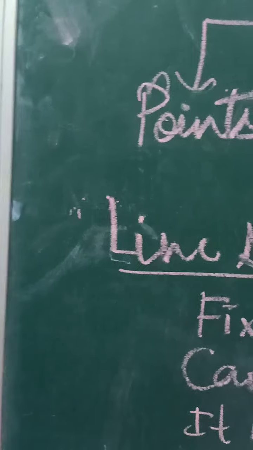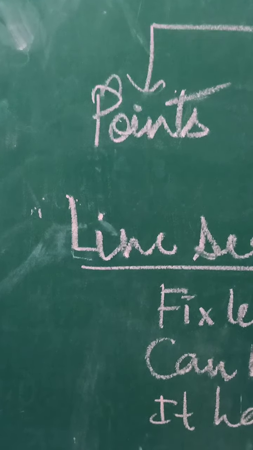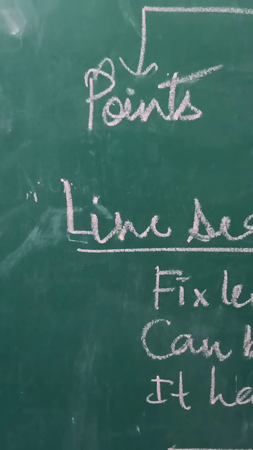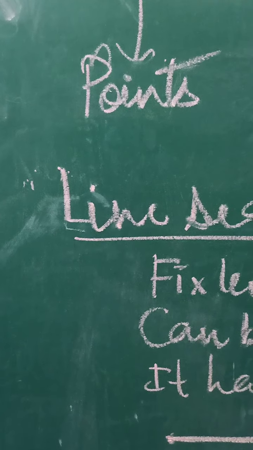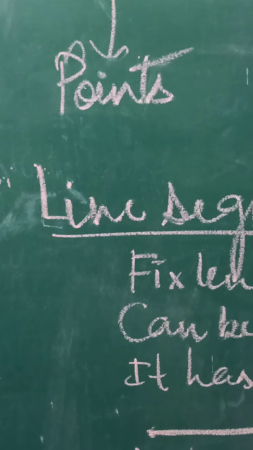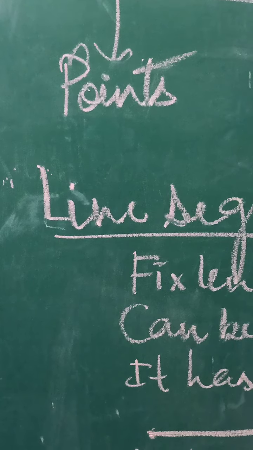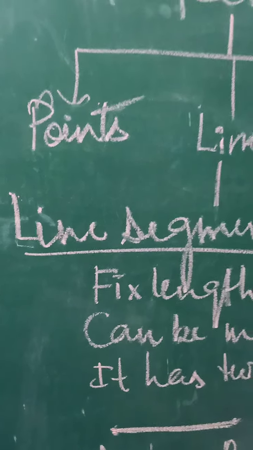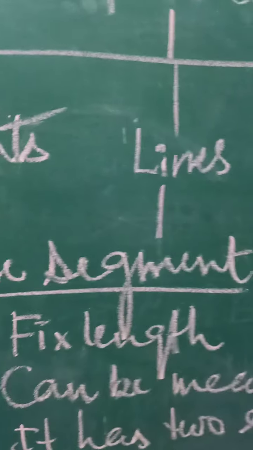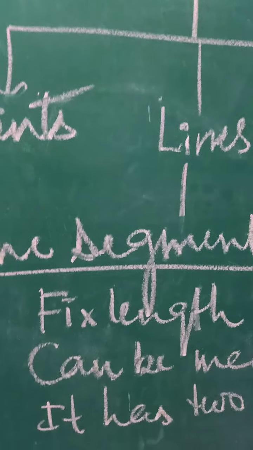So what are points? Points are represented by a dot. It has no length, no width. It is always written as a capital letter. Okay, don't confuse. Don't write a point in a small letter. Always write it in a capital letter. What are lines? A line does not have a fixed length.